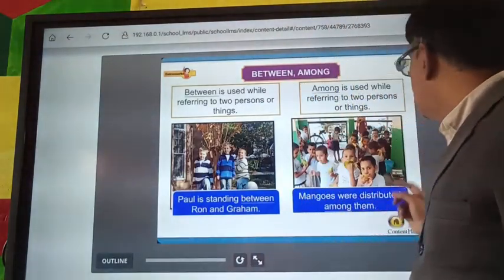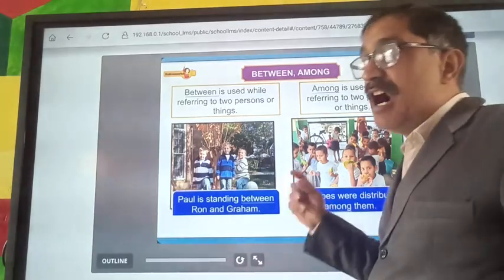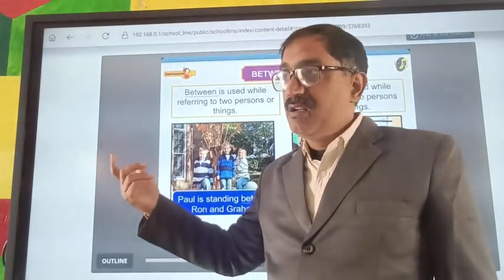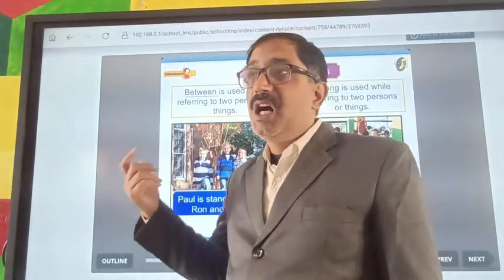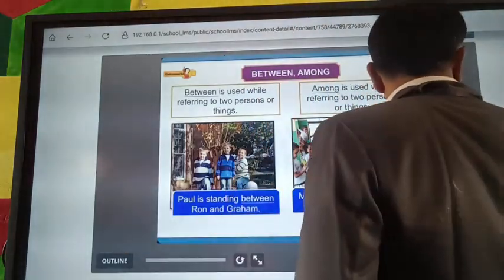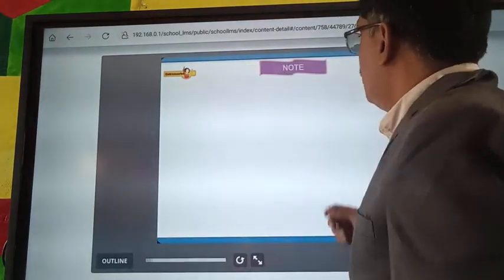Mangoes were distributed among children. Among is used when many persons are given.